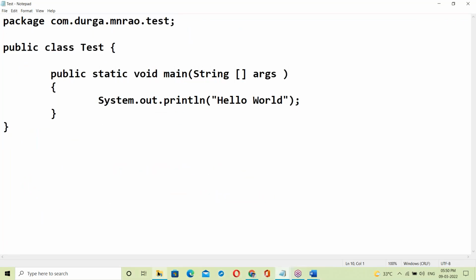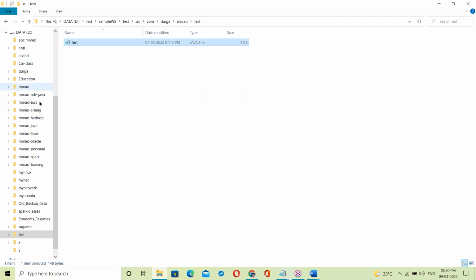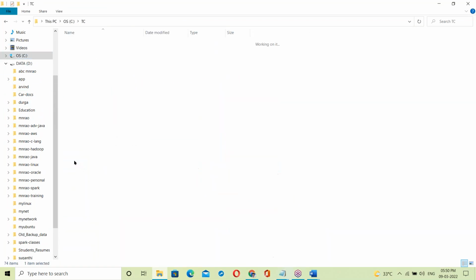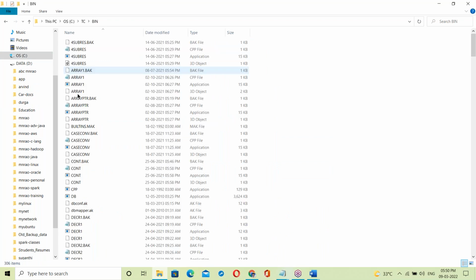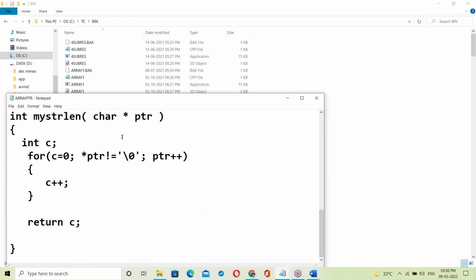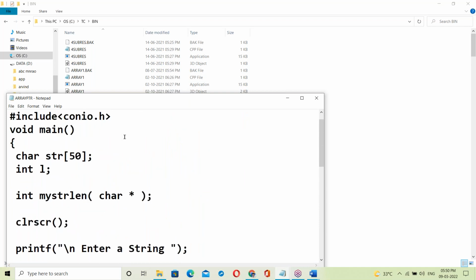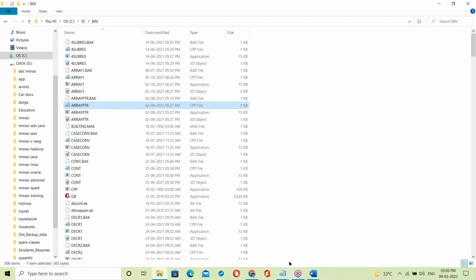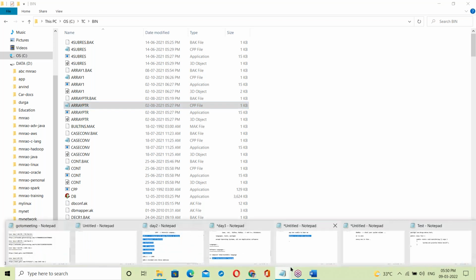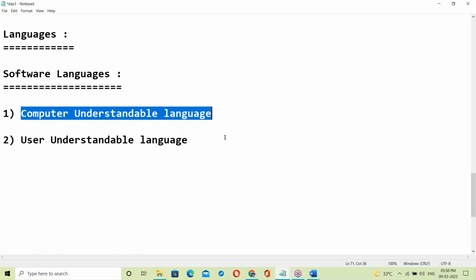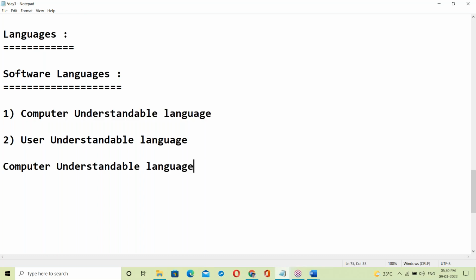C, Java, Python all look like English, so these are user understandable languages. What is computer understandable language?